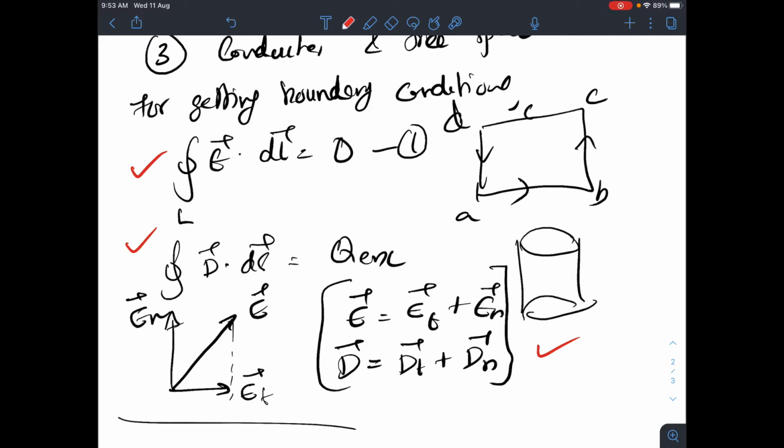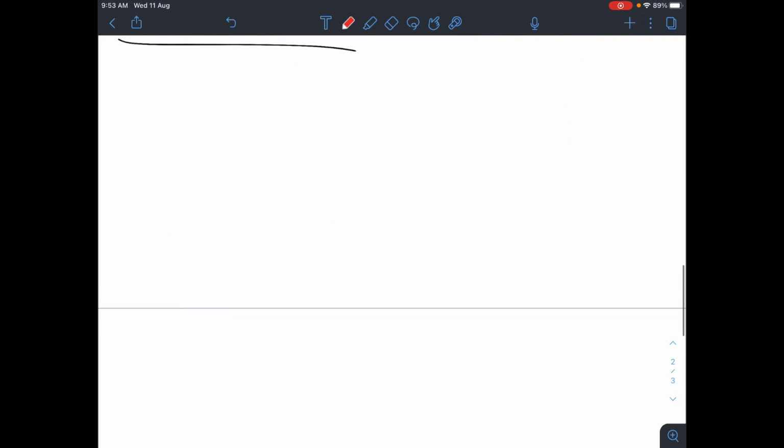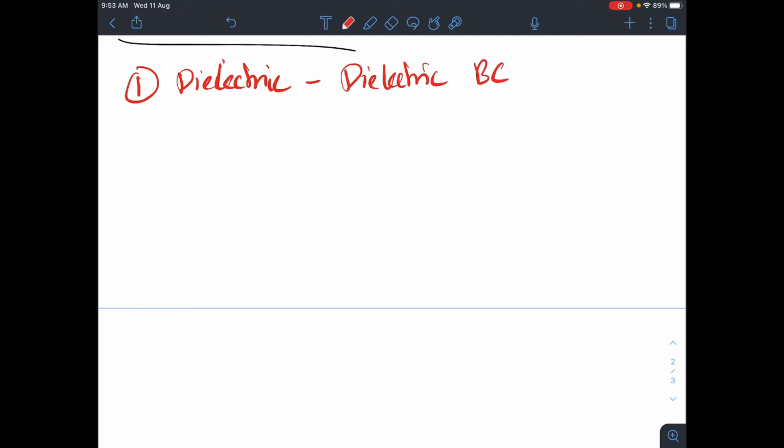Okay, so now let us proceed into our first case, which is the dielectric and dielectric boundary condition. Okay, ready? So let me write here: dielectric boundary condition. So this is what we are going to do.